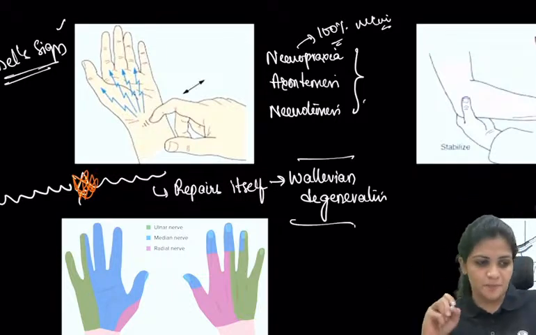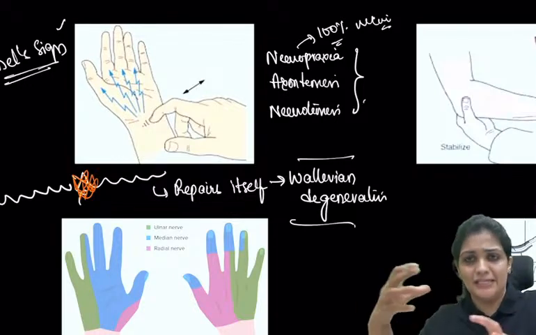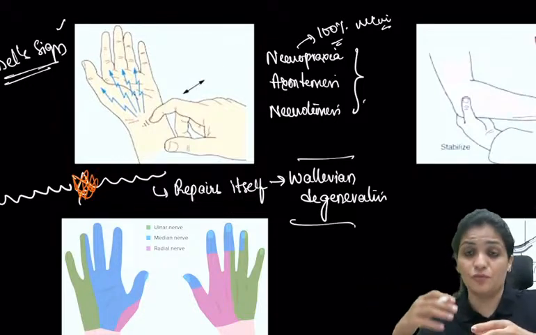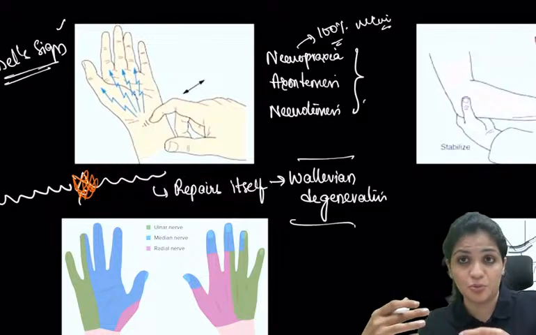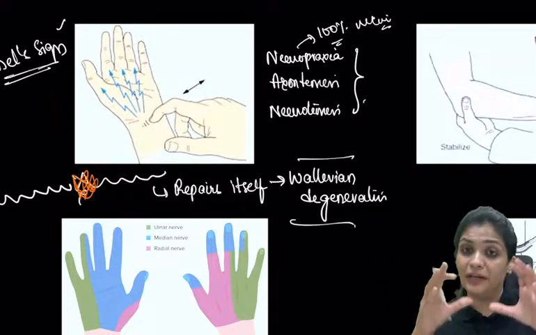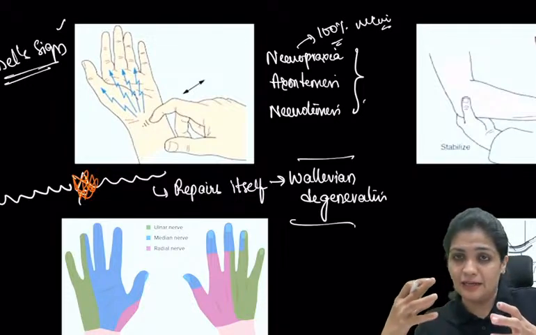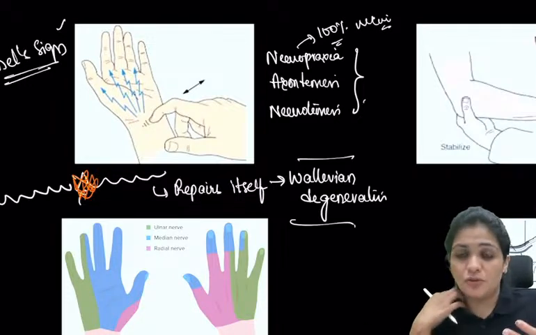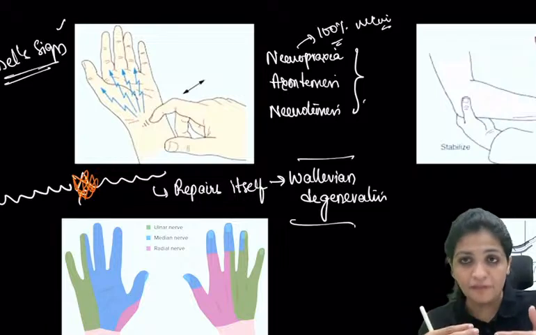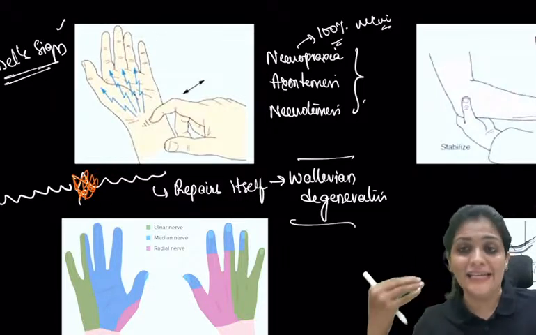So what is this Wallerian degeneration? If you go back to fractures, there will be a fracture and then there will be 5 stages where the fracture heals, right? Fracture hematoma, then granulation tissue, then soft callus, hard callus, and finally remodeling. Similarly, for the nerve, whenever the nerve breaks, certain things also happen there. This pathology, whatever is happening for the regeneration of the nerve, is Wallerian degeneration.